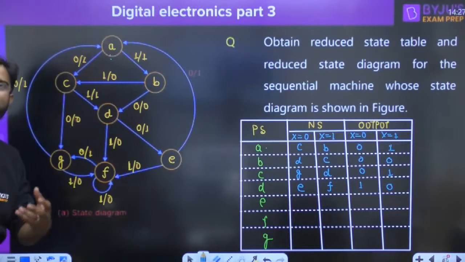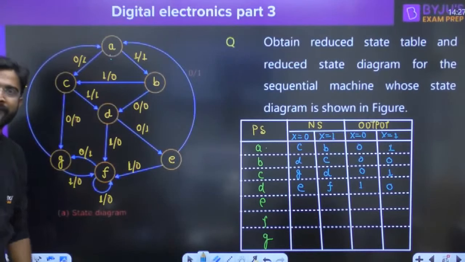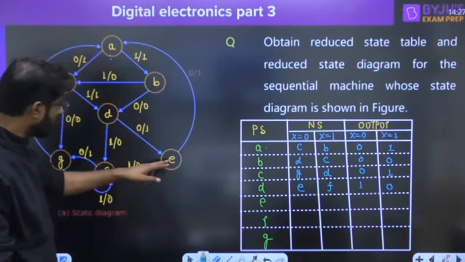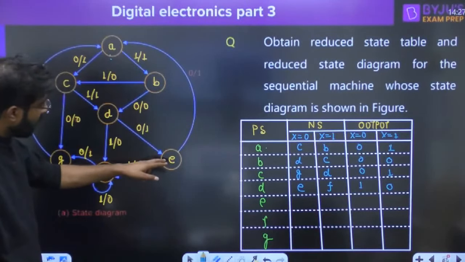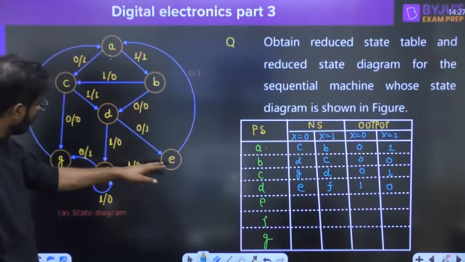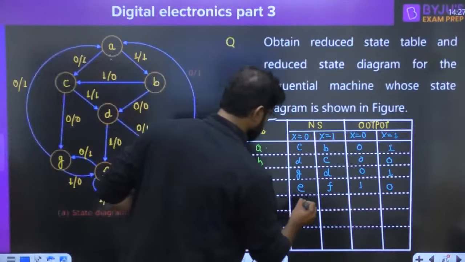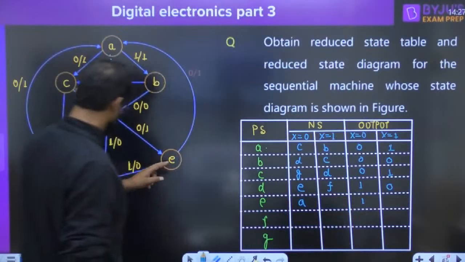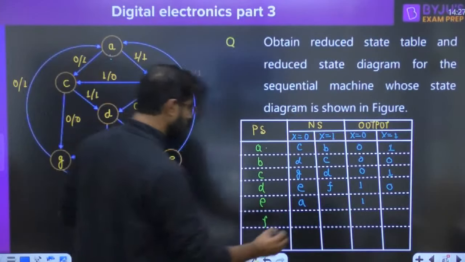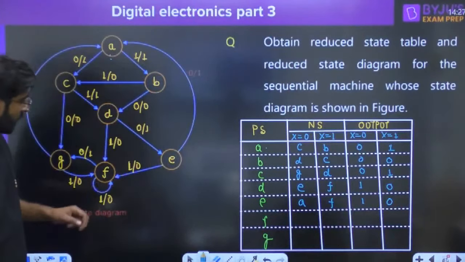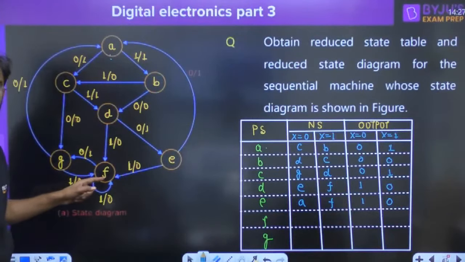Are you getting my point or not, everyone? Quickly. If you are at E state, everyone, E state. Now if 0 is applied, you have to move into the A state. Output is 1. And if 1 is applied, you have to move into the F state. Output is 0.